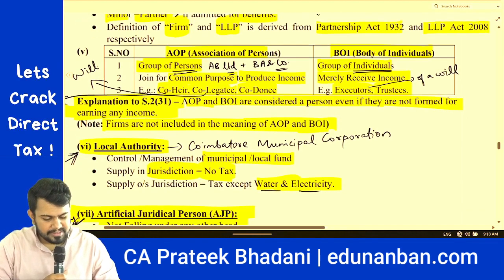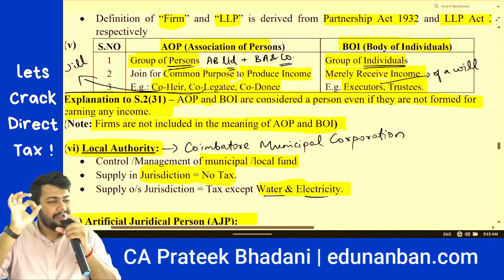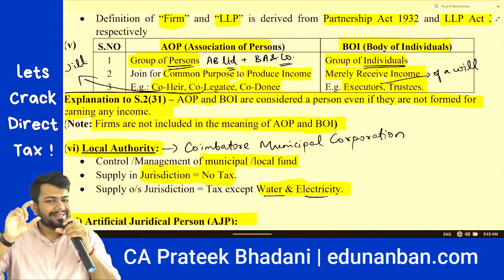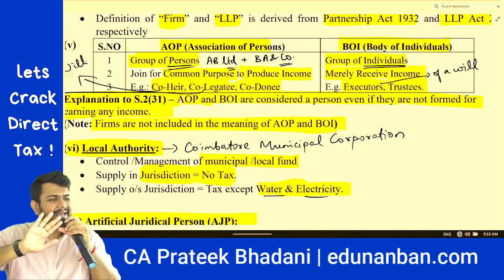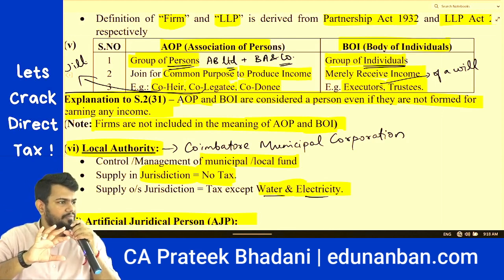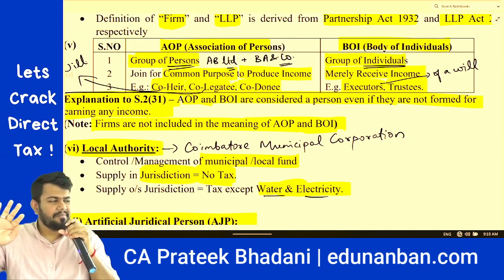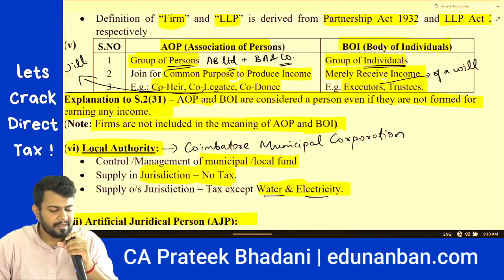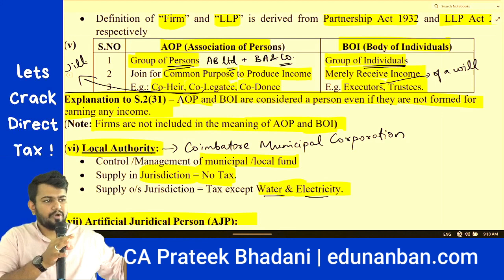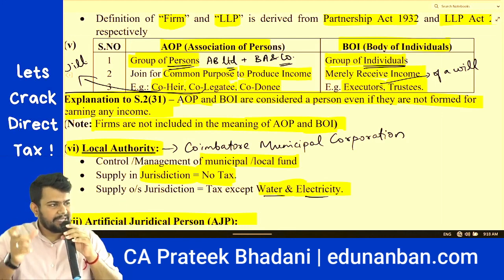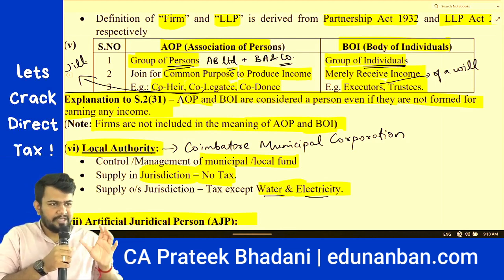firm. Now let's discuss the difference between association of persons and body of individuals. First and foremost, you should know that if there is a partnership firm, it will come in the firm category. It can never be AOP or BOI. So a partnership firm under the Partnership Act or LLP Act will be considered as a firm. It will not be considered as AOP or BOI. Other than partnership firms, whatever other groups are there, those groups only will be considered as AOP or BOI. AOP, association of persons; BOI, body of individuals.